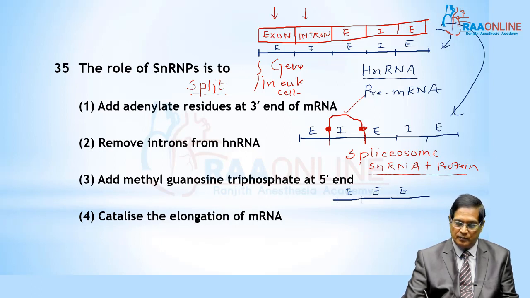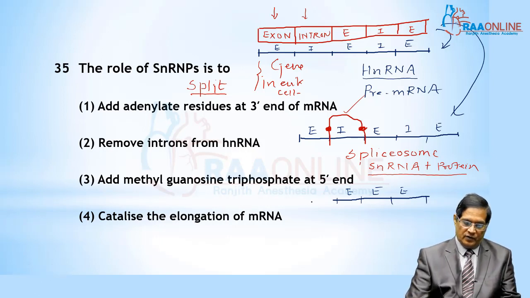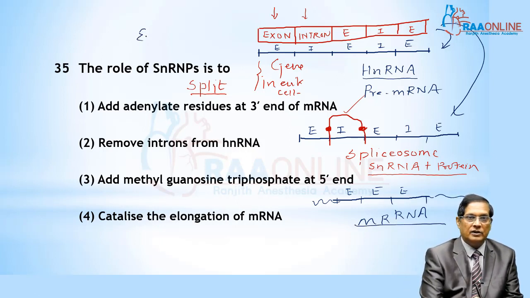Introns are removed by which one? snRNPs. And at one end, capping is done; at the other end, tailing is done. This is now processed RNA, or messenger RNA. This is applicable for eukaryotic cells only.